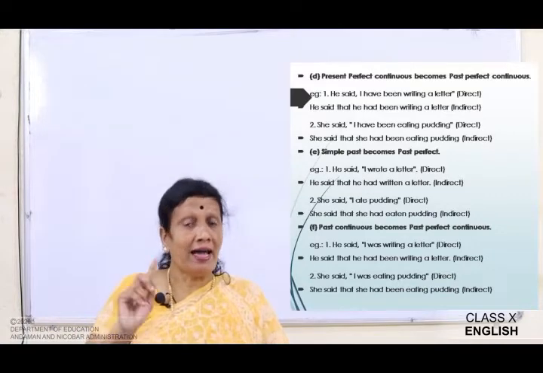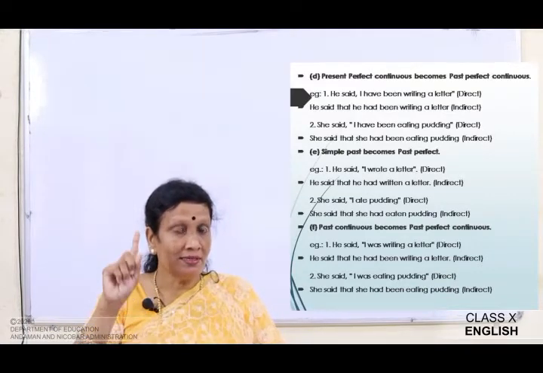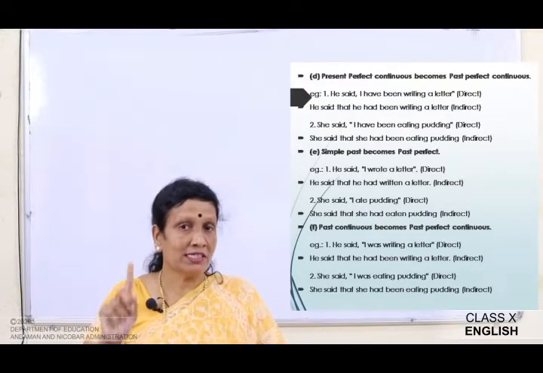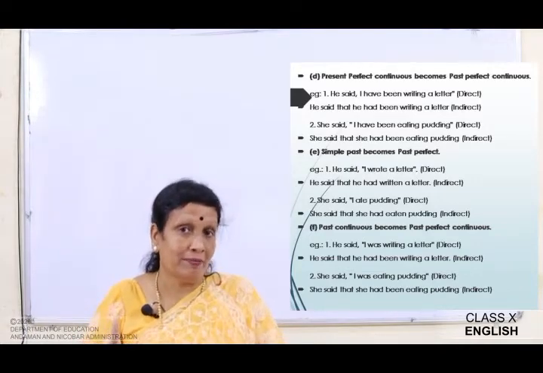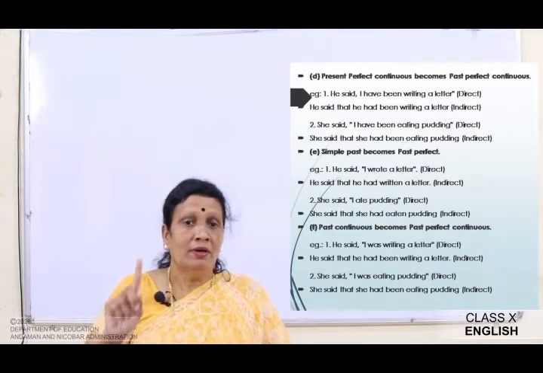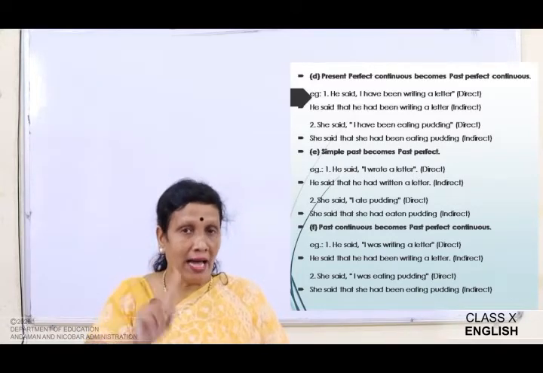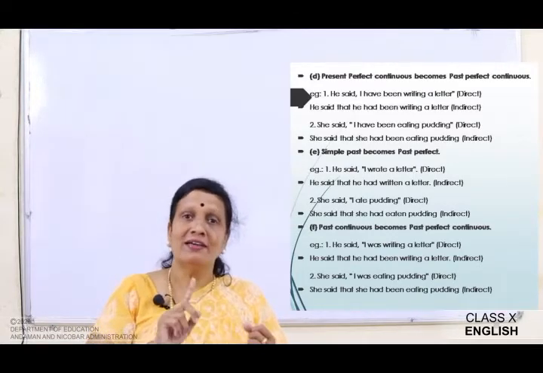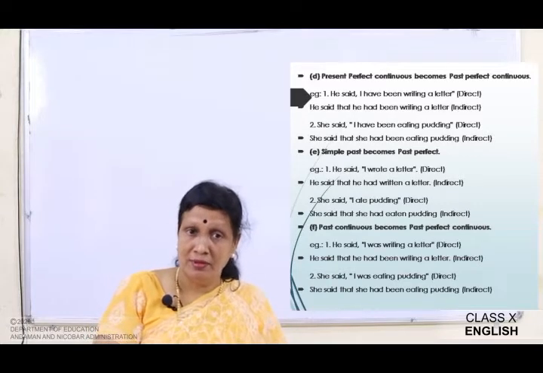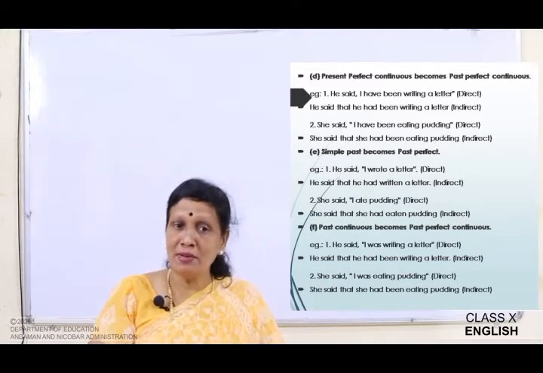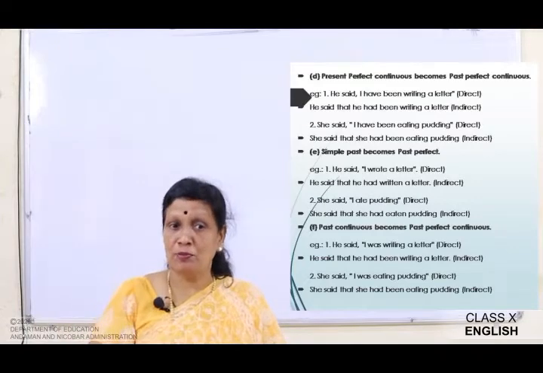She said, I ate pudding. Again, ate is the second form of the verb. Past tense of eat is ate. So, she said that she had eaten. The third form, had plus third form. Eat, ate, eaten. So, the simple past becomes the past perfect.